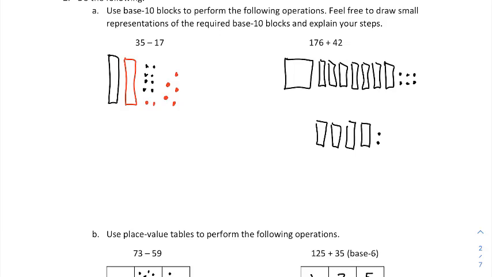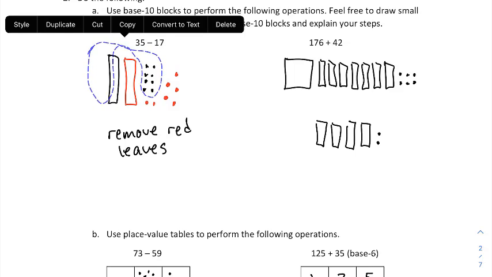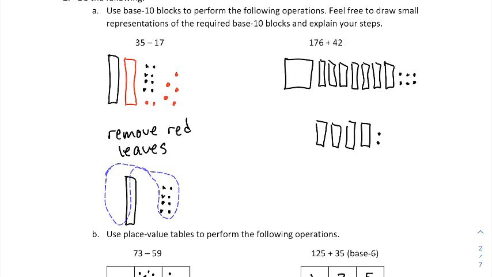So maybe in my notes I would say something like this. Remove the red, and that leaves, and then I'm going to copy and paste the black so I can have a visual representation of what's left. So this justifies that the result is 18.